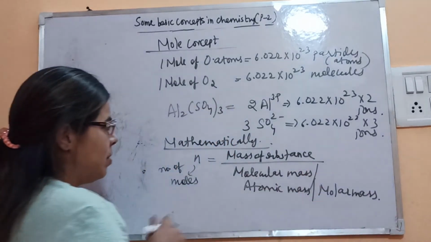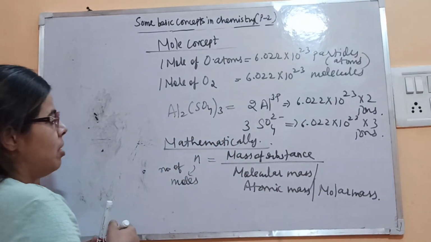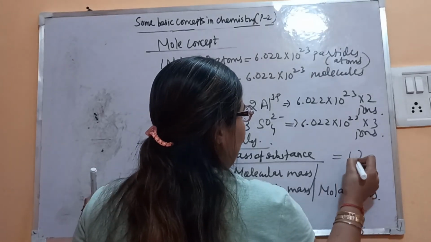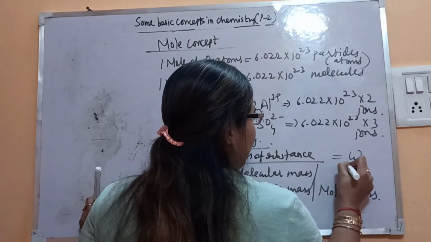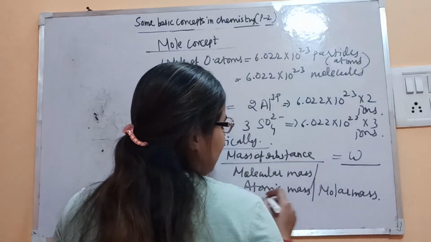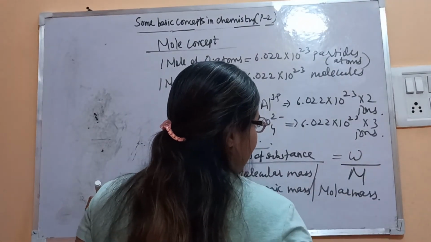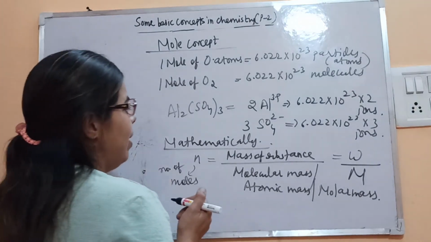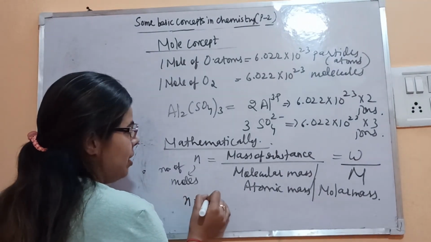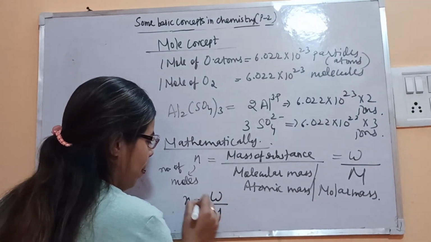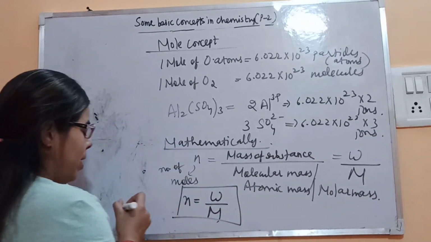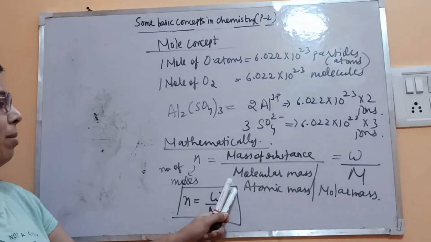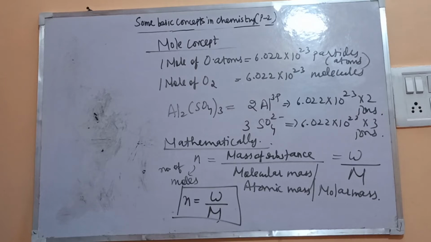I hope all these terms are clear to you. The mass of the substance is represented by small w or small m, and molecular mass is represented by capital M, for atomic mass as well. So what is the formula now? n is equal to W by M. So this is one of the formulas: the number of moles is equal to given mass divided by molar mass of the substance.